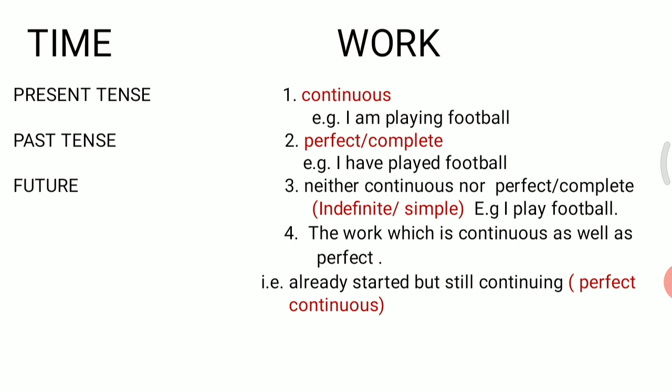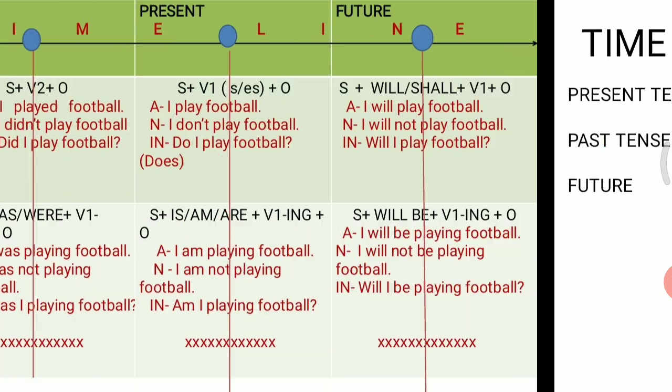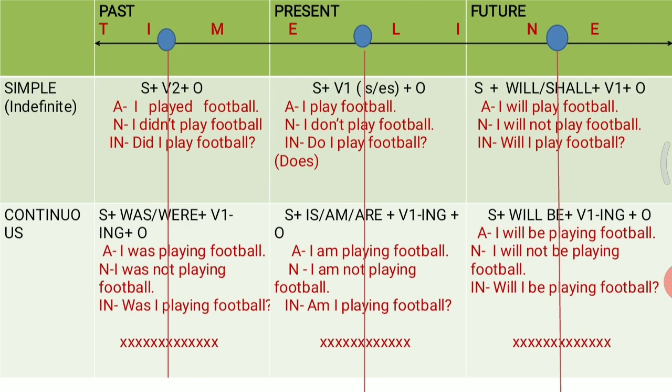Now you can easily make out how tense is equal to time plus work, or you can say verb. If you have understood these things clearly, then you can easily identify the tense of a sentence. Now look at this table. Now here, let us try to understand all these 12 tenses.